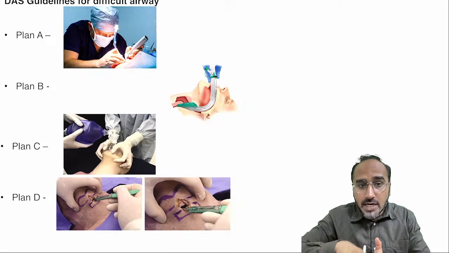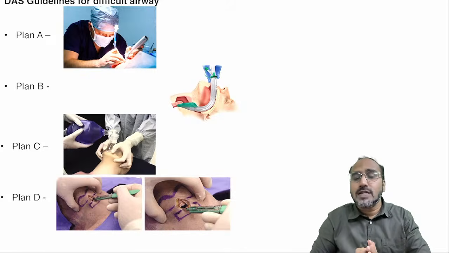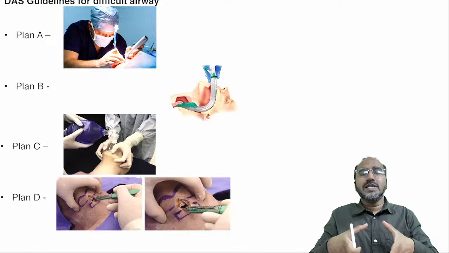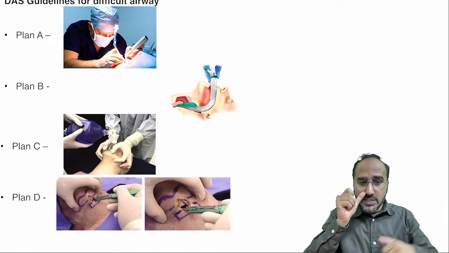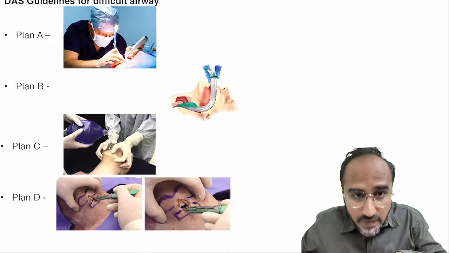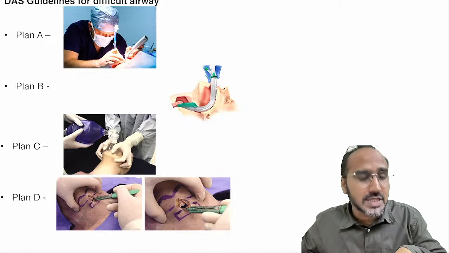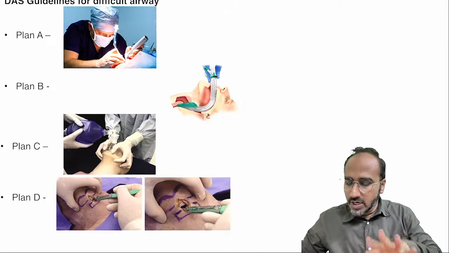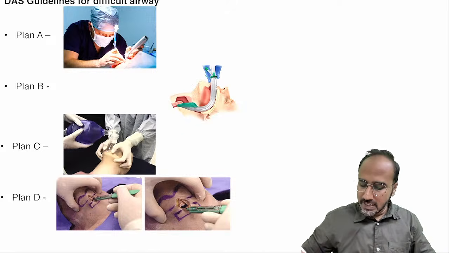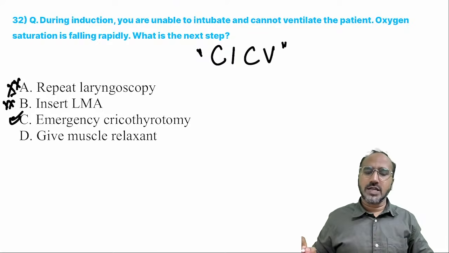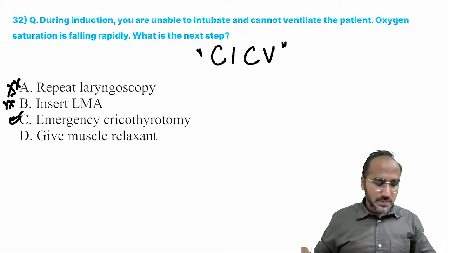But if that plan B also fails, then you will go for plan C. If you are not ventilating through the LMA, you go for the 2-person technique. One person will be holding the mask, the other person will be holding the bag. That is the 2-person technique. If plan C also fails, after plan C the saturation is still falling, you're not able to ventilate, you will declare cannot intubate, cannot ventilate. Then you have to activate plan D. What is plan D? Emergency cricothyrotomy. Emergency cricothyrotomy has to be done in this patient. Okay.